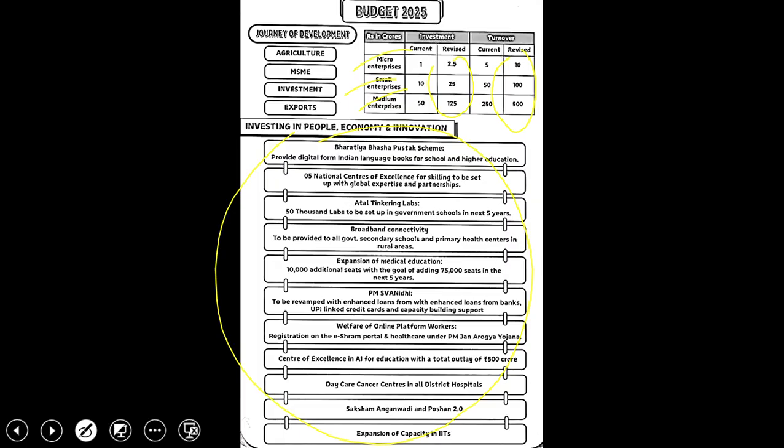Then we have the PM Swanidhi scheme. This enhances the process of loans and also provides credit cards, increasing the capacity of credit cards to support. Then also the welfare of online platform workers, registering on the eShram portal and healthcare under PM Jan Arogya Yojana.